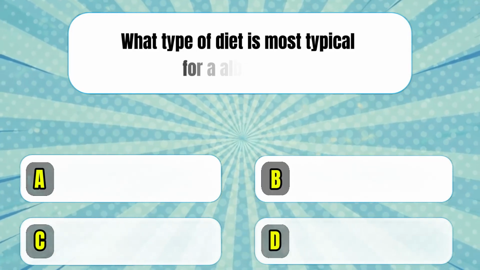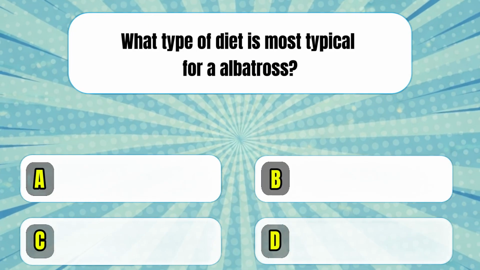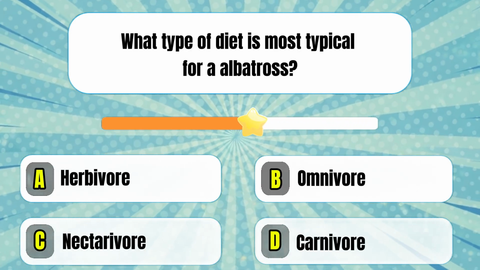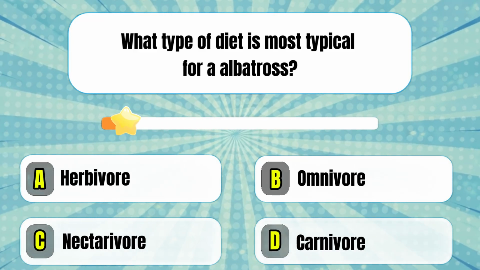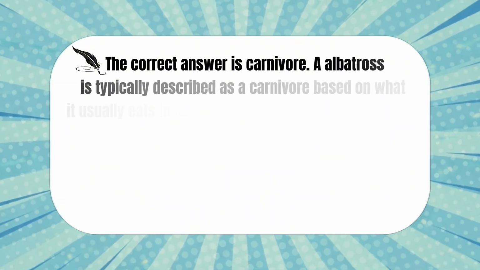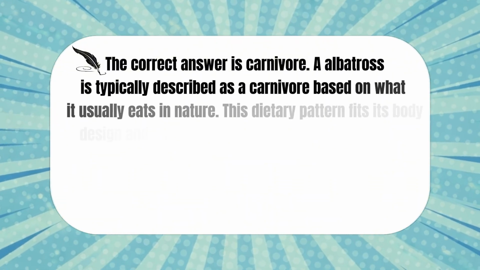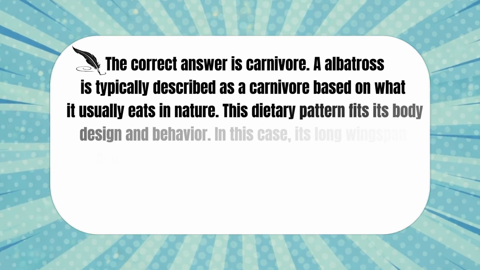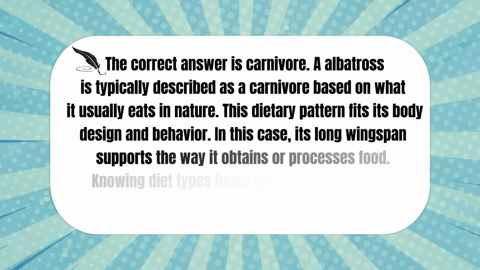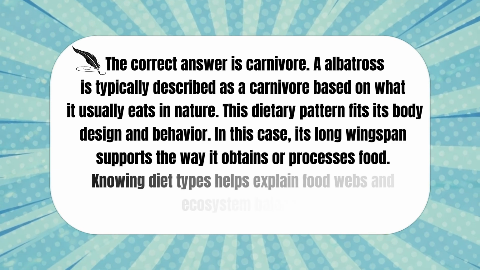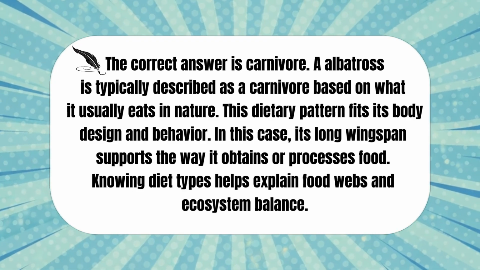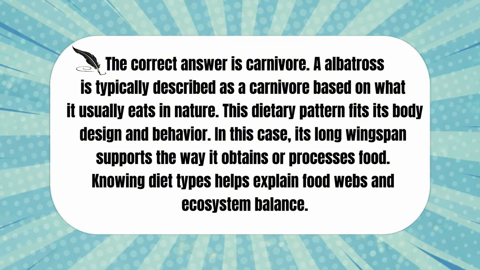What type of diet is most typical for an albatross? The correct answer is carnivore. An albatross is typically described as a carnivore based on what it usually eats in nature. This dietary pattern fits its body design and behavior. In this case, its long wingspan supports the way it obtains or processes food. Knowing diet types helps explain food webs and ecosystem balance.